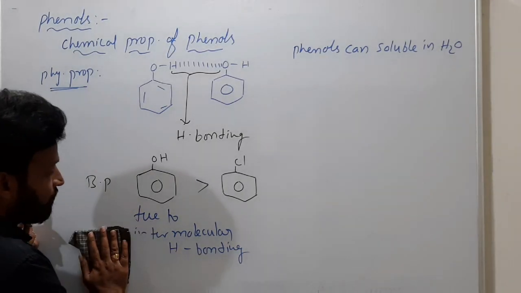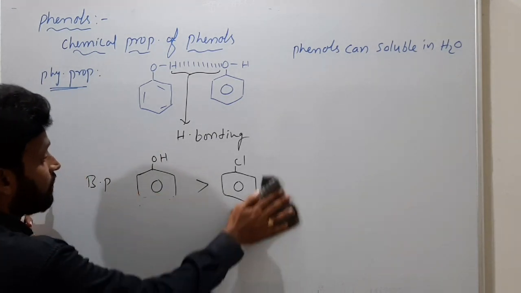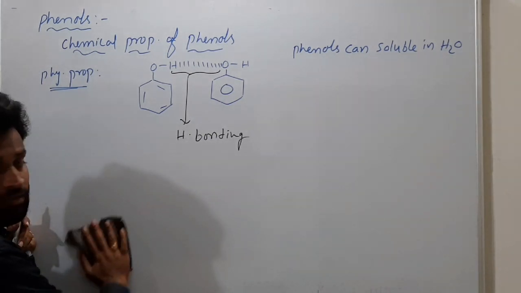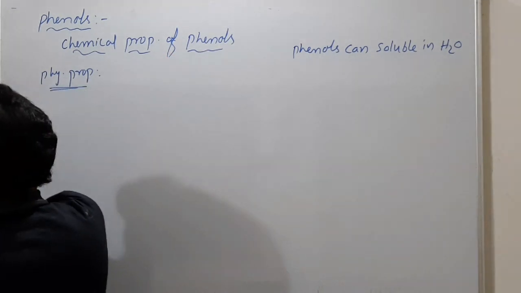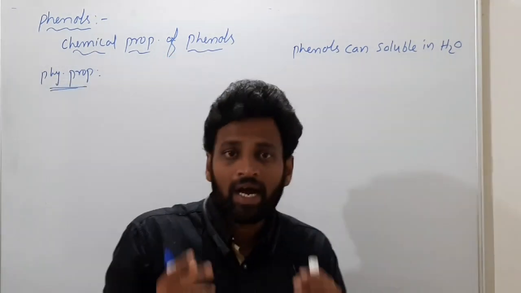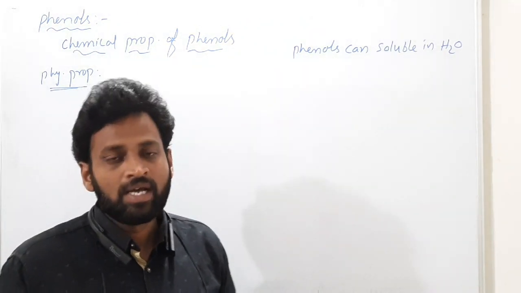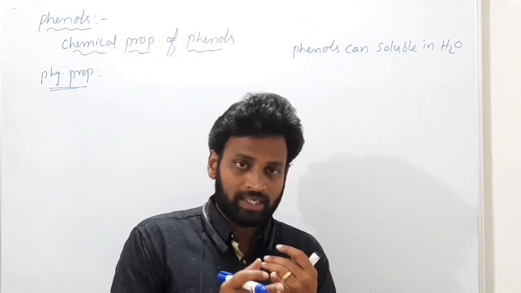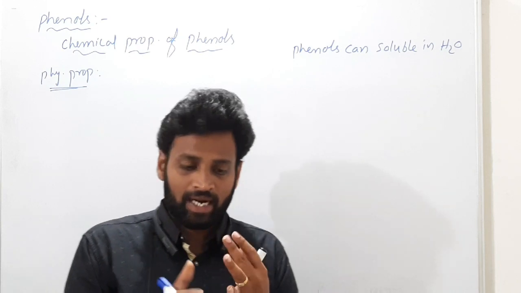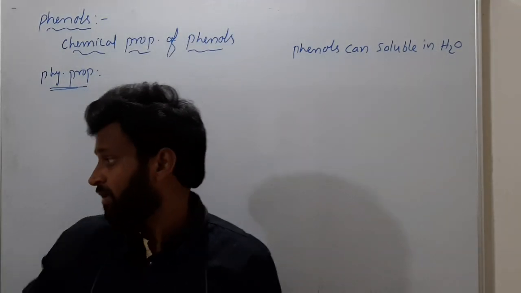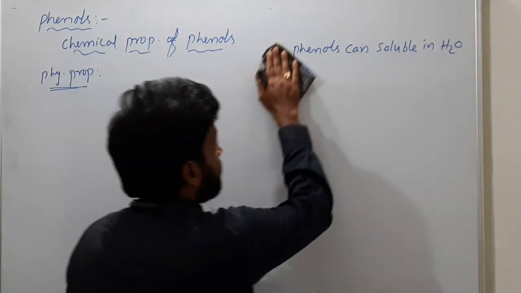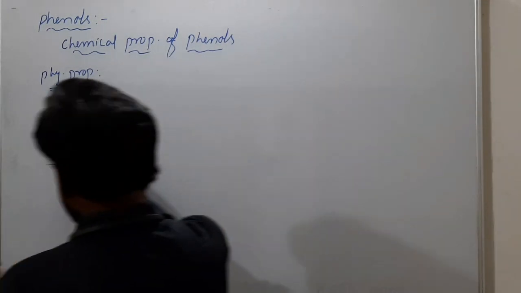Phenols exist in liquid state. Why? Same, due to hydrogen bonding. So due to hydrogen bonding, phenols exist in liquid state, have high melting and boiling points, and are soluble in water due to intermolecular H bonding.